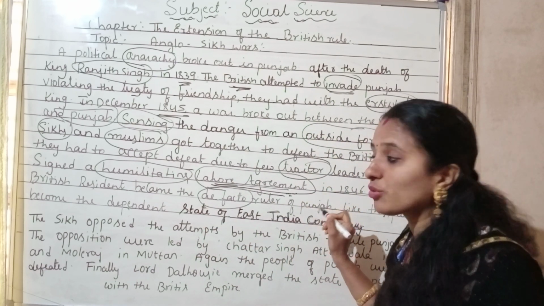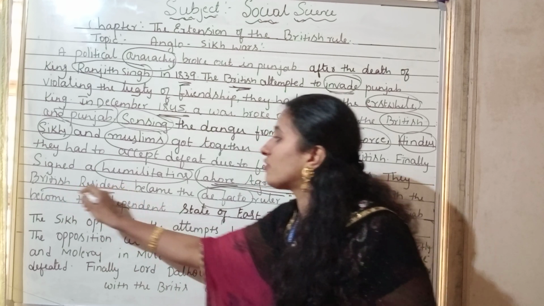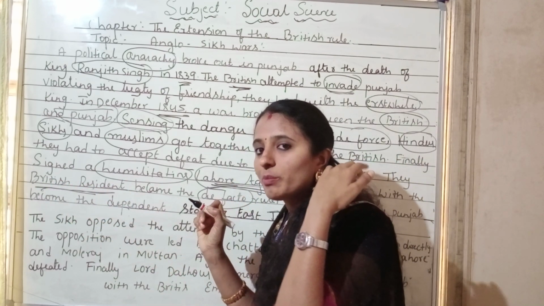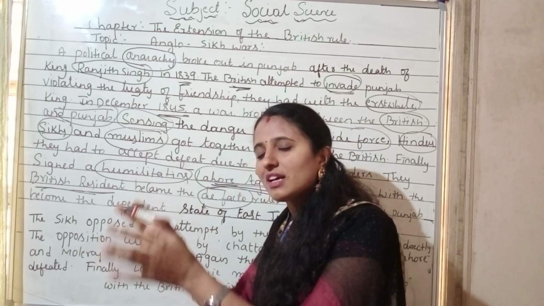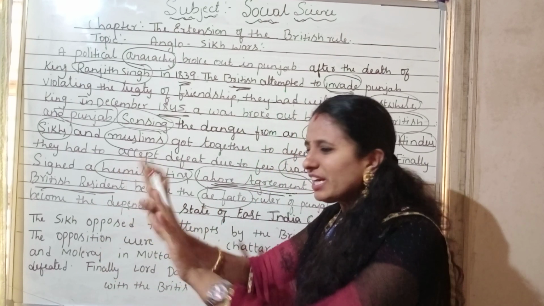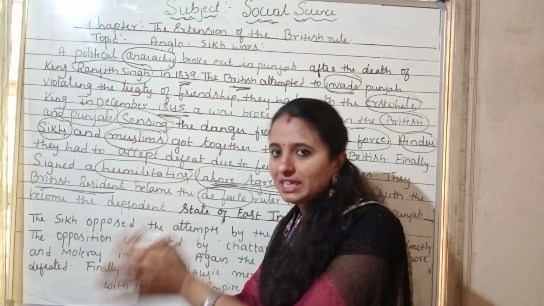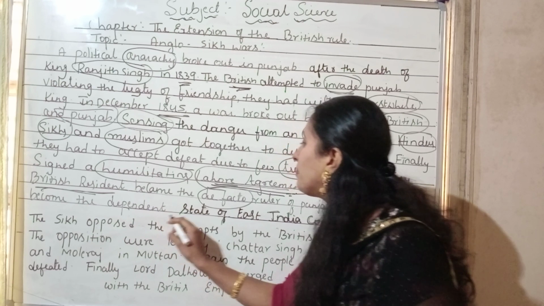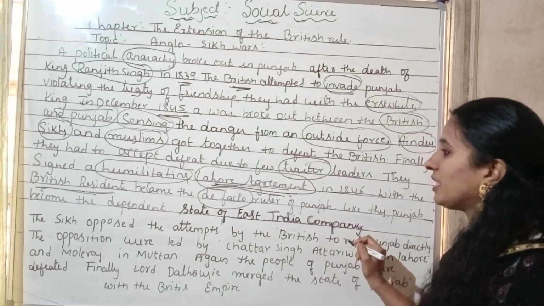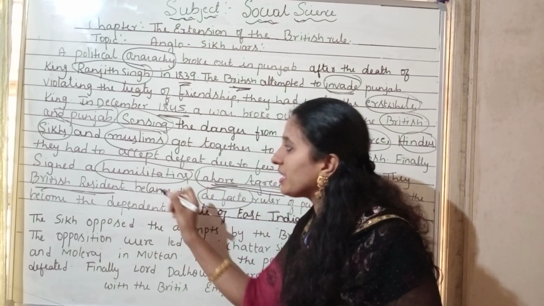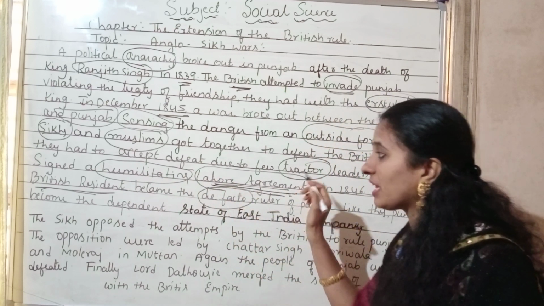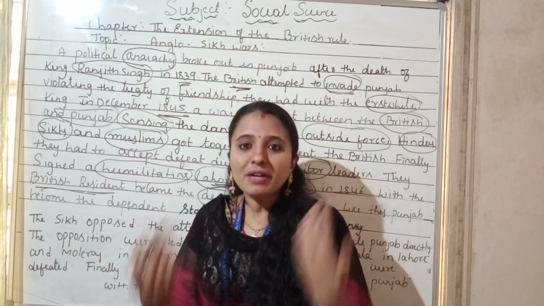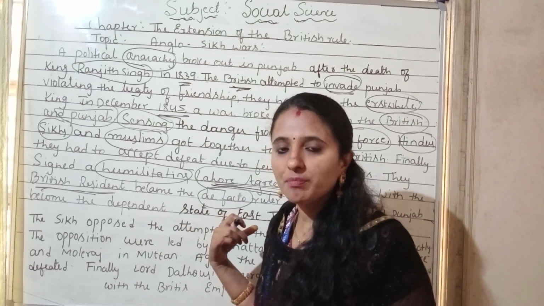Who became the de facto ruler here? One of the British residents. All the rules and regulations will be controlled by the British itself. He just has the authority to say that he is the leader, that's it. Like this, Punjab became a dependent state of the East India Company. With the help of the Lahore Agreement, the Punjab completely became a dependent state of the East India Company.